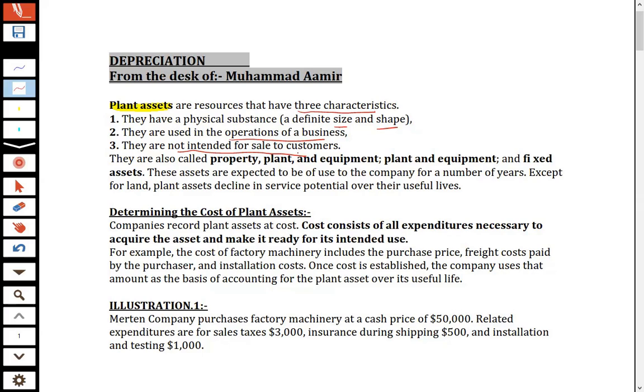But the important characteristic is that these assets are expected to be used by the company for a number of years. And we had discussed that how many years depends on the company's decision, depending on the nature of the business.